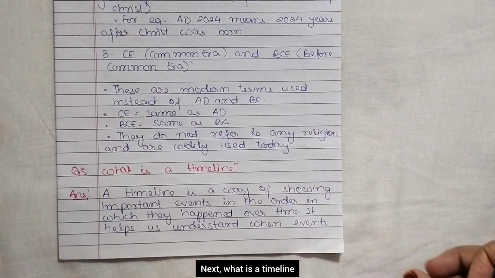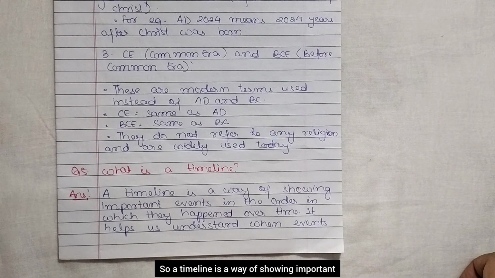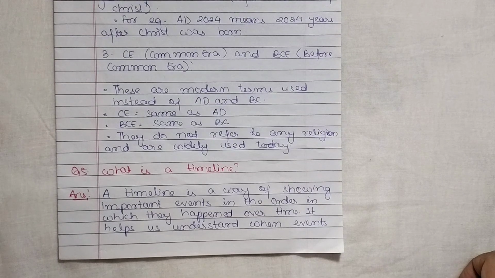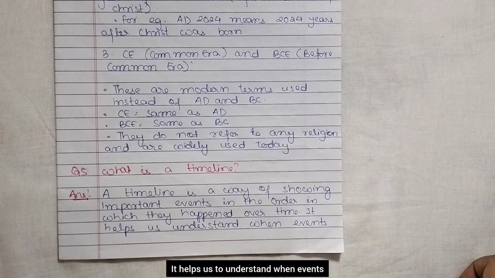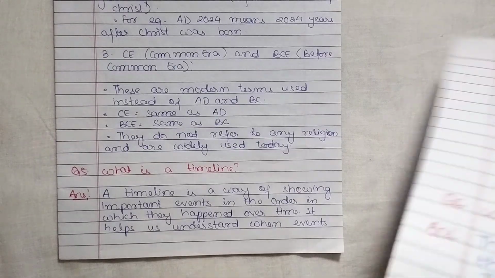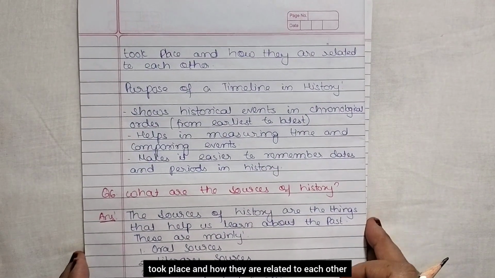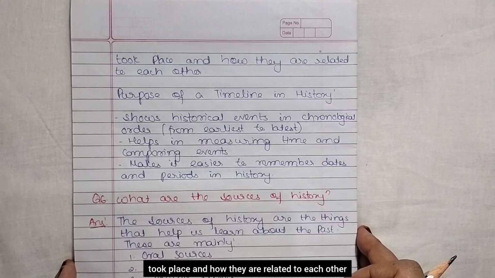Next, what is a timeline? So a timeline is a way of showing important events in the order in which they happen over time. It helps us to understand when events took place and how they are related to each other.